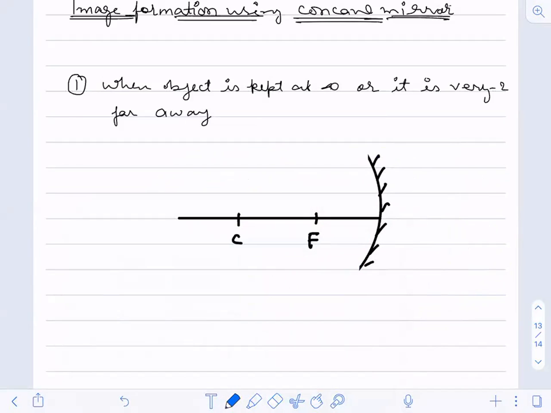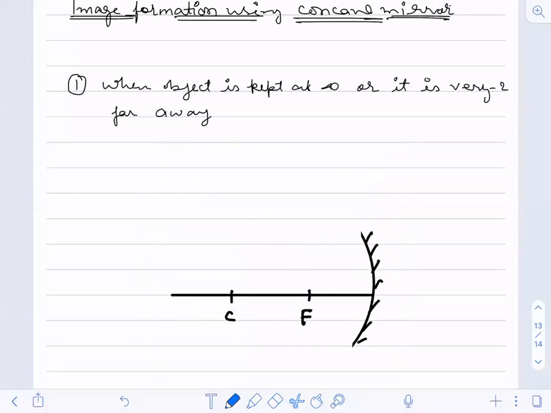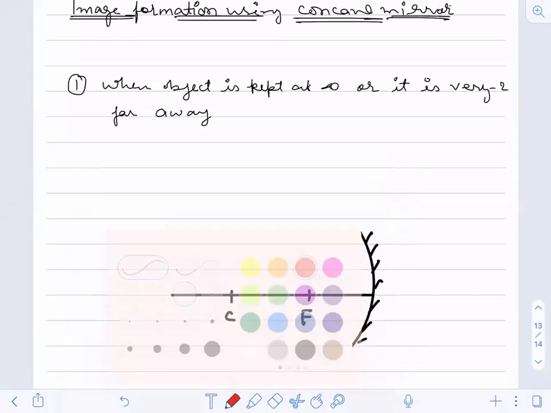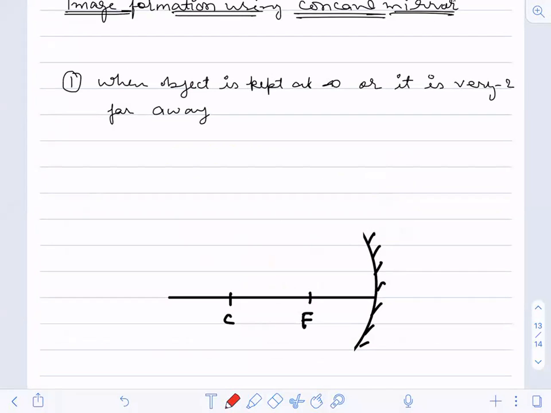And remember one point: whenever the object is kept at infinite, you will have rays parallel to the principal axis. This is a very important point that you should understand until you study ray optics, either in class 10th or in class 12th, where you will again have optics.